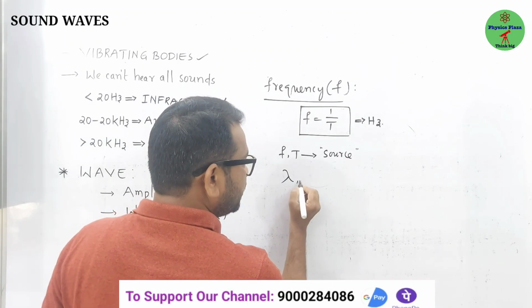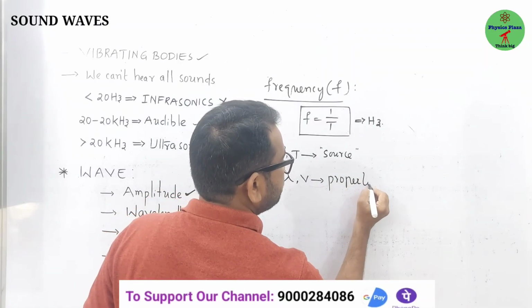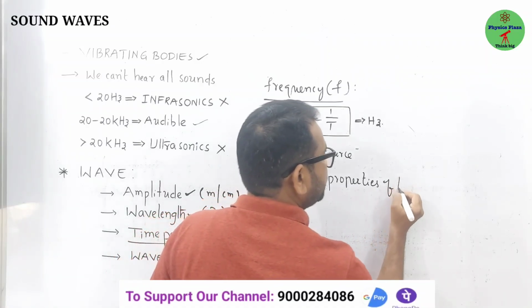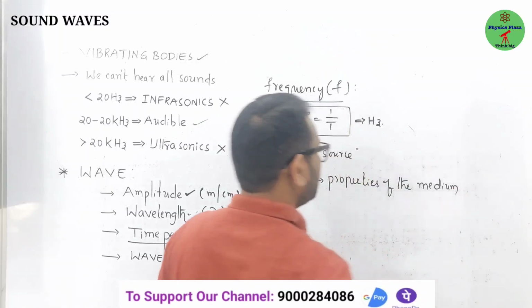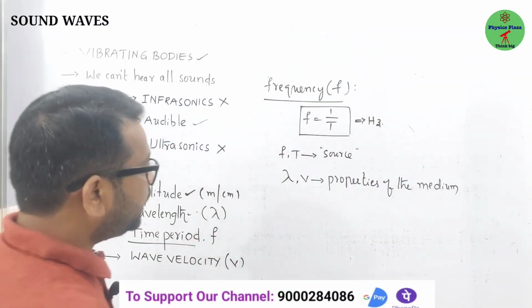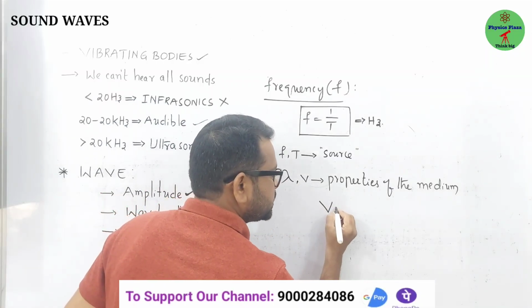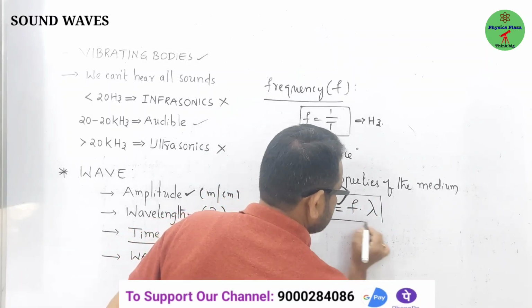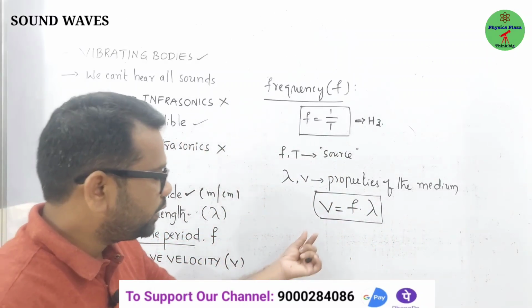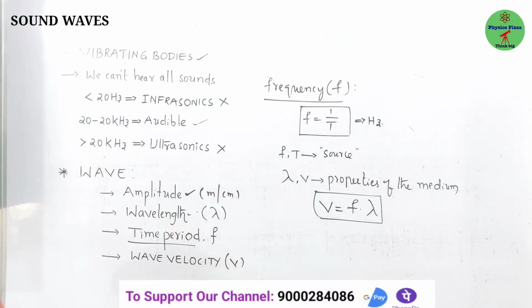Clear? So wavelength and wave velocity depend on the properties of the medium. Very important, children, properties of the medium. Clear? Fine. And how are wave velocity, frequency and lambda related, children? Wave velocity is equal to frequency into lambda. In the exam we may expect questions based on this, a simple numerical. So wave velocity is equal to frequency into lambda. Clear? Fine. These are the terms related to a wave.